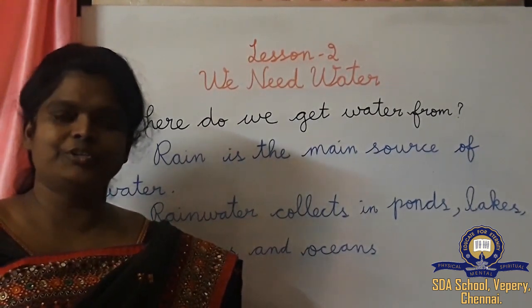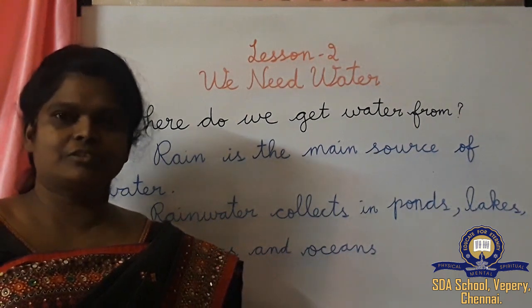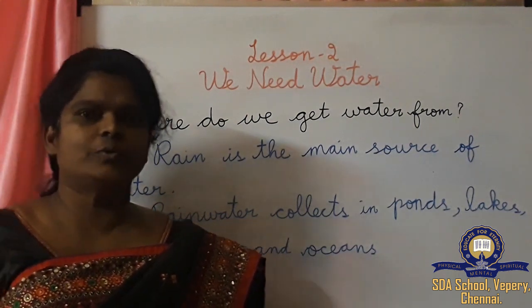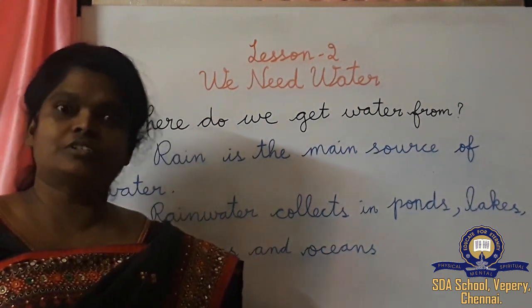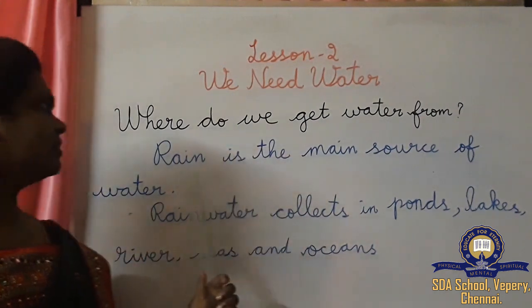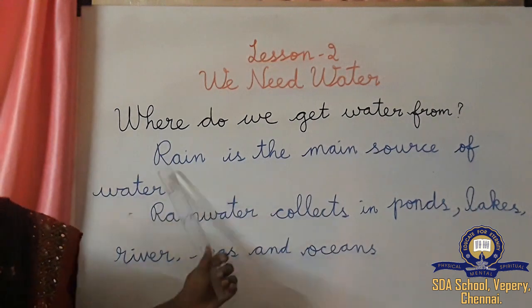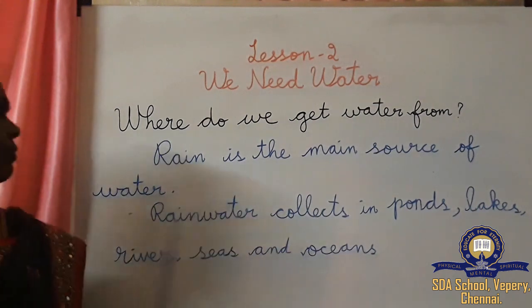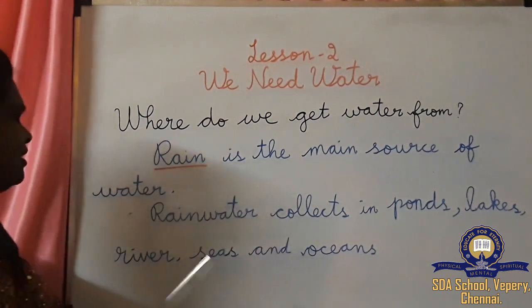Now you all saw the video. It was raining. Yes. So rain is the main source of water, we saw. Now we will see from the rain what water sources we are getting on the earth. Here see, rain is the main source of water. Rain spelling: R-A-I-N, rain.